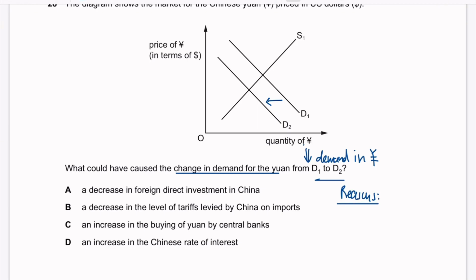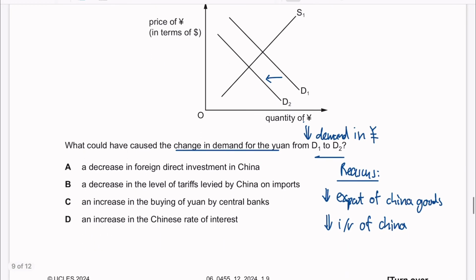First is because of the reduced export of China goods. Why? Because maybe less foreigners are buying China goods, so there is a decrease in export of China goods, and so this results in reduce in demand of yuan. Second, reduce in interest rate of China. So this causes the foreign investors maybe to pull out from China to invest in somewhere else that offers a higher interest rate. This again reduces demand in yuan.